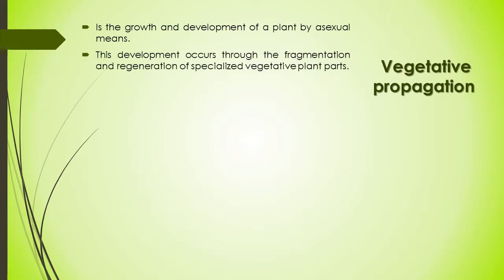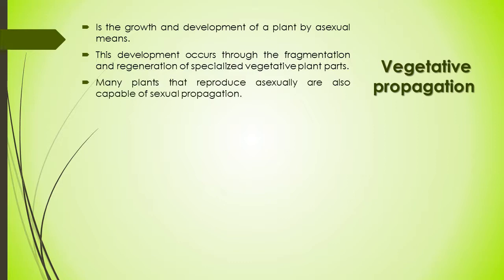The development occurs through fragmentation, meaning the segmented parts like stem cuttings and leaf parts, and regeneration of specialized vegetative parts like buds and tubers. So the development of a plant by the fragmentation and regeneration of specialized vegetative parts of the parent plant is vegetative propagation.